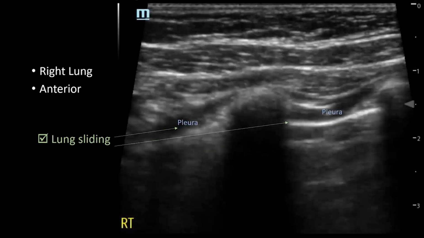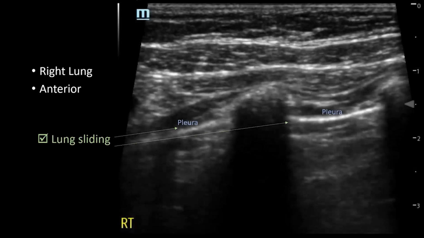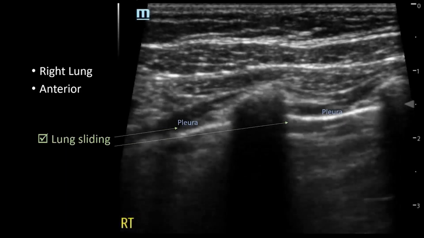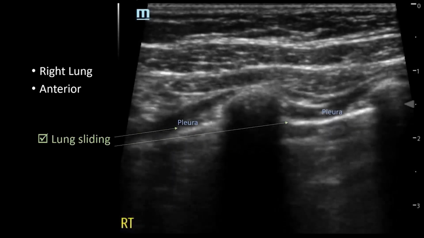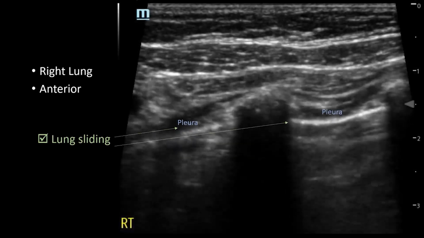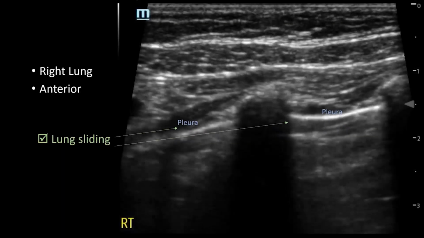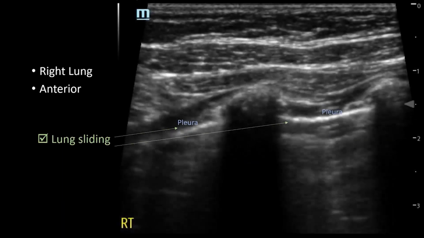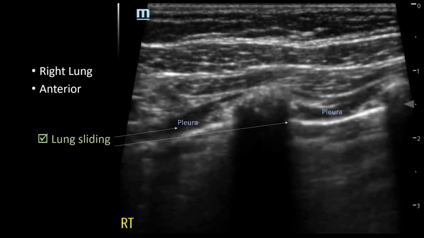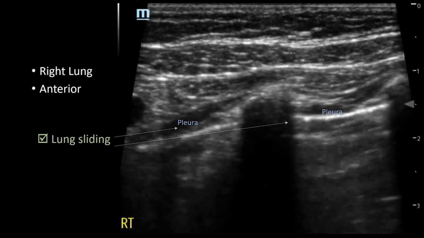To recap, note that lung sliding can be seen with both the sector array, aka phased array, and curvilinear ultrasound probes. However, it is oftentimes most easily seen with the linear probe, given that it is a shallow structure. So it is most useful to evaluate the pleural line with a high-frequency transducer first, as low-frequency transducers often have poor spatial resolution of superficial structures. And when evaluation for a pneumothorax is ambiguous with a low-frequency transducer, or if lung sliding is not readily apparent, one should reevaluate with a linear high-frequency transducer.